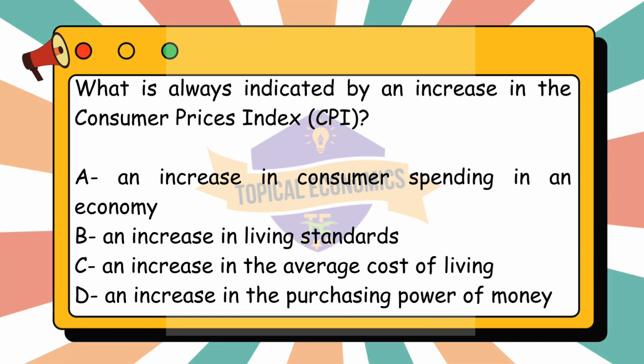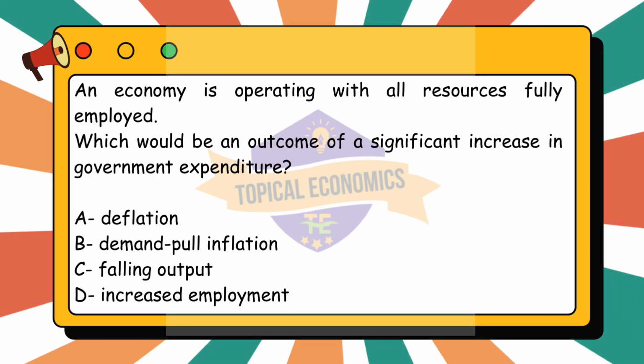Lastly, option D. An increase in the purchasing power of money is also incorrect. An increase in the CPI actually indicates a decrease in the purchasing power of money, as consumers can buy less with the same amount of money. Moving to the 10th question. An economy is operating with all resources fully employed. Which would be an outcome of a significant increase in government expenditure?